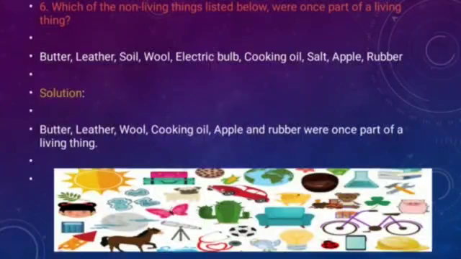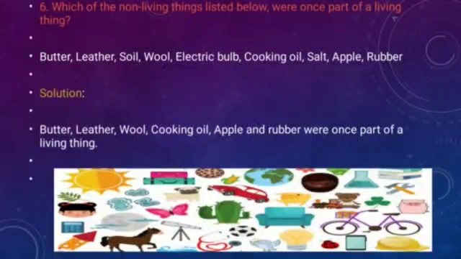Now electric bulb, though it glows, is a non-living thing, earlier and now both. Then cooking oil comes from the seeds of the plant. Now it is non-living, but when it was a seed of the plant, it was part of a living thing.